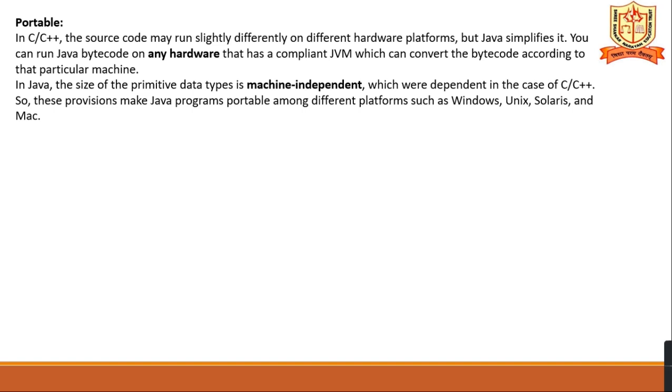So these provisions make the programs portable among different platforms such as Windows, Unix, Solaris and Mac. Whatever the OS is, primitive data types are machine independent.